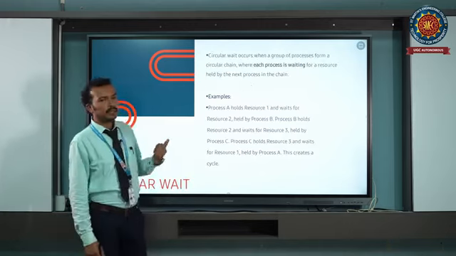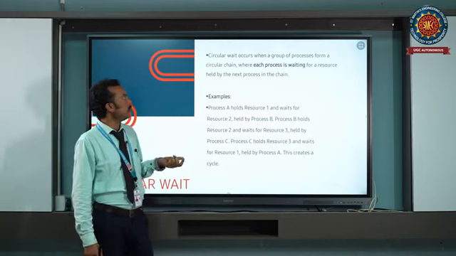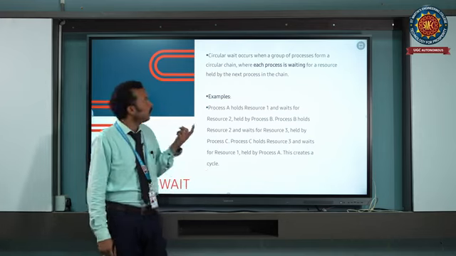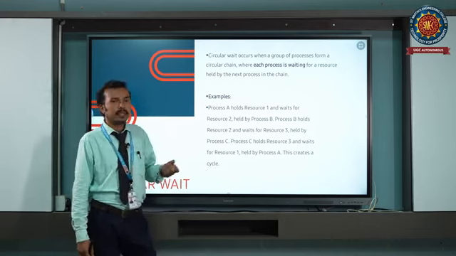And next one is circular wait. Circular wait occurs when a group of processes form a circular chain. Each process is waiting for a resource held by the next process in the chain.